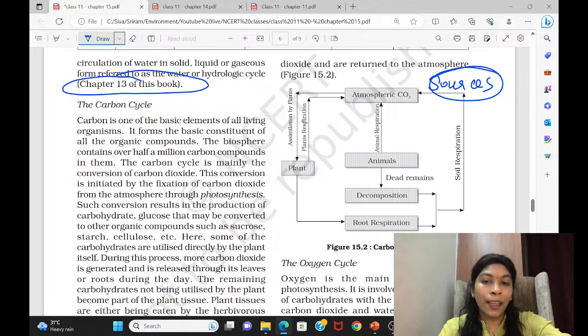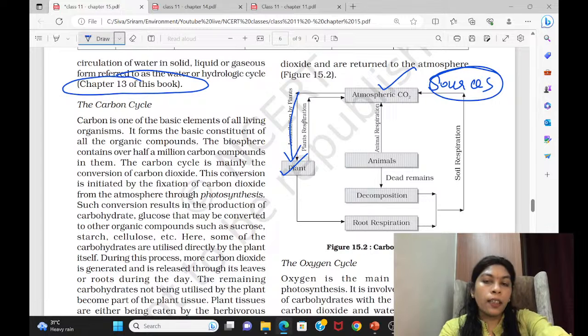And here you can see the diagram. Atmospheric carbon dioxide: I already told you, in the atmosphere, 1% is occupied by trace gases. In that 1%, carbon dioxide is also one gas present along with the other 9 to 10 gases. Now, carbon dioxide is taken by plants for preparing food. They take it in during photosynthesis.